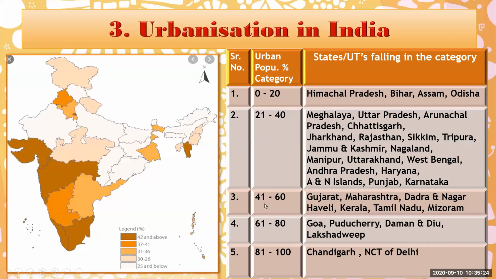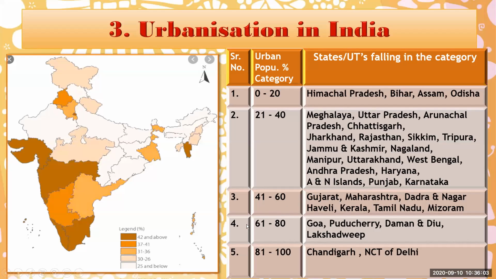The next category is 41 to 60% population living in the urban area. These states are Gujarat, Maharashtra. Here you can see Gujarat, Maharashtra, then Dadra and Nagar Haveli. This is again a Union Territory. Then Kerala, Tamil Nadu, Mizoram. Here in the southern part Kerala and Tamil Nadu, and Mizoram are shown on the map. And these states come into the category of 41 to 60%.